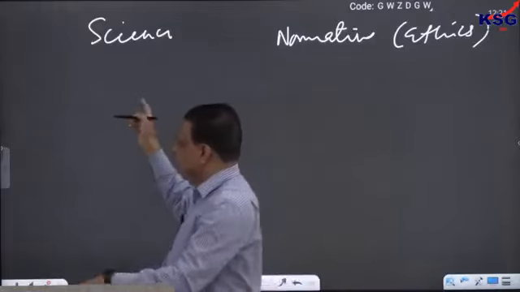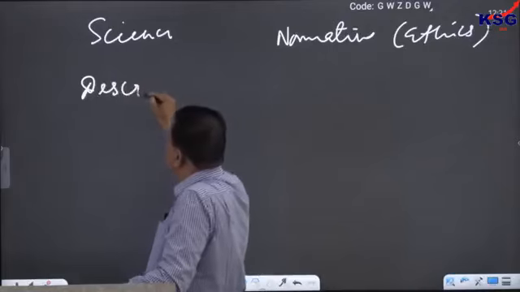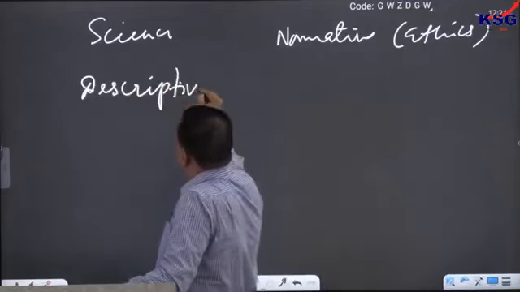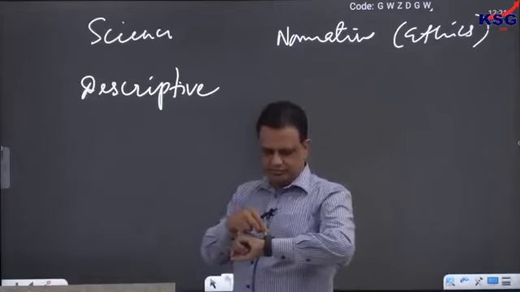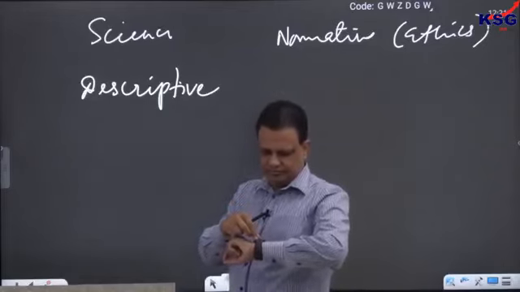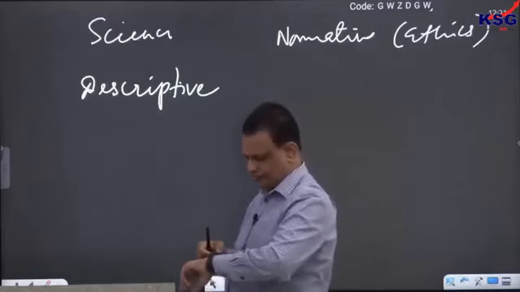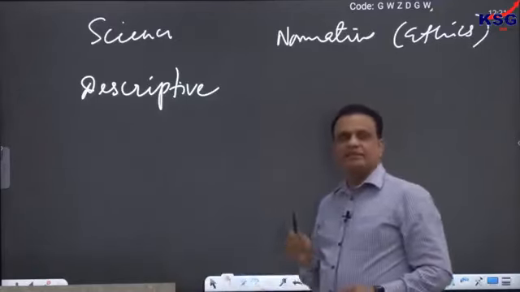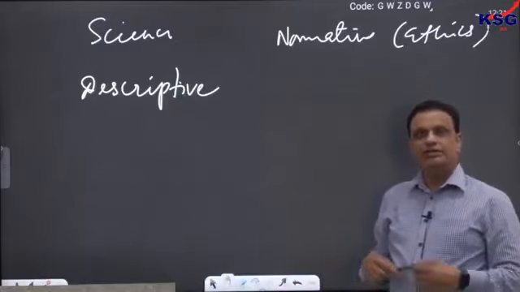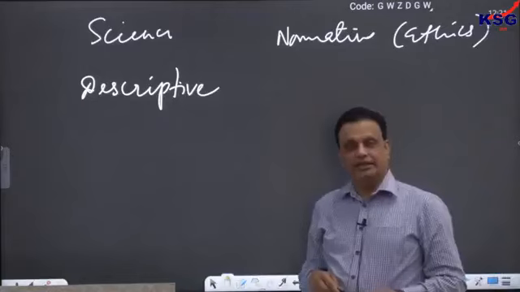If you look at science, we often say that science is descriptive by nature, in the sense that in science we try to describe the phenomena or events that we study.